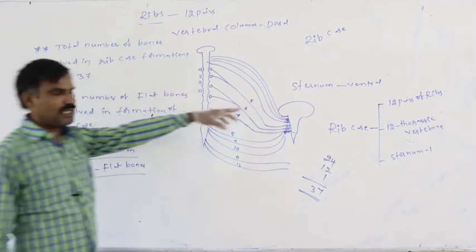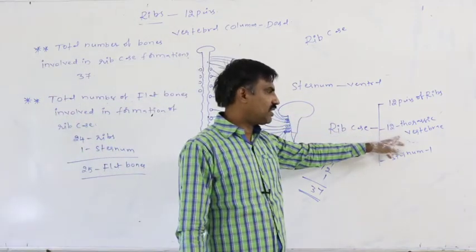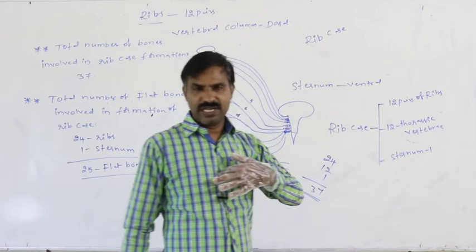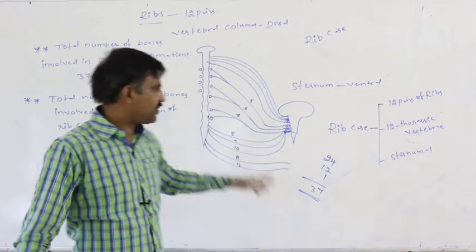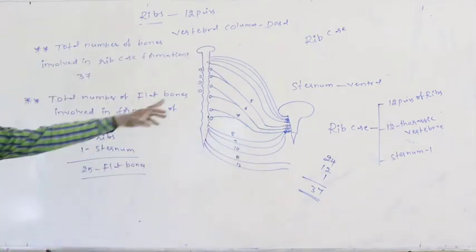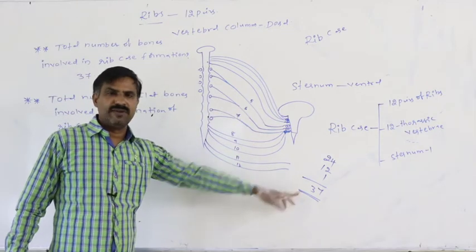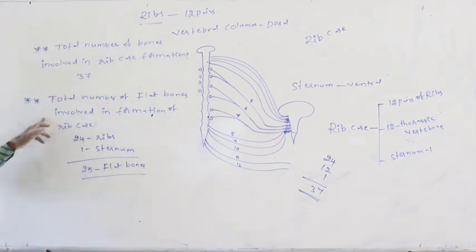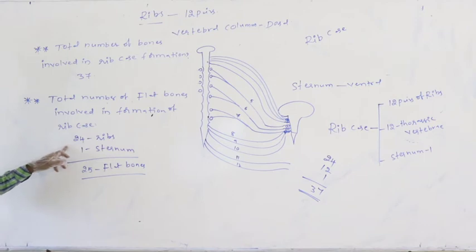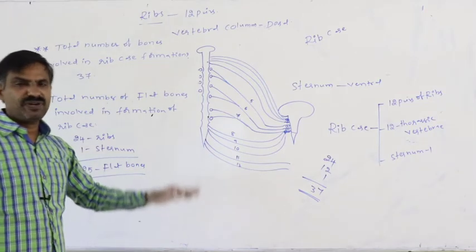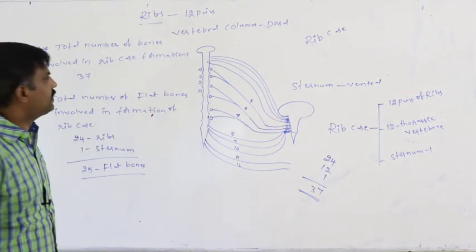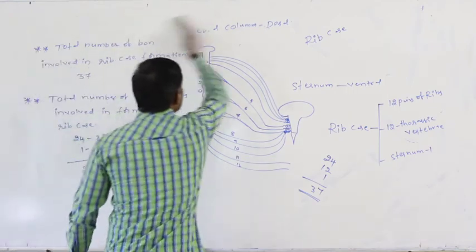Definitely, rib case means 12 pairs of ribs, 12 thoracic vertebrae, one sternum. Sternum, ribs, and thoracic vertebrae together constitute the rib case. In the rib case, the total number of bones is 37. In the rib case, how many flat bones are involved? 24 ribs are flat in nature. Sternum is also flat in nature. Totally 25 flat bones are involved in the formation of the rib cage. These are the ribs here.